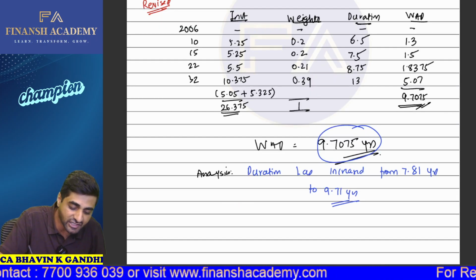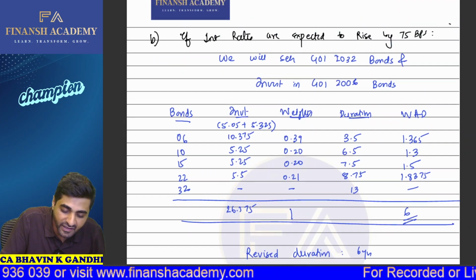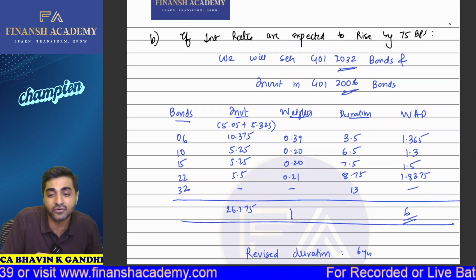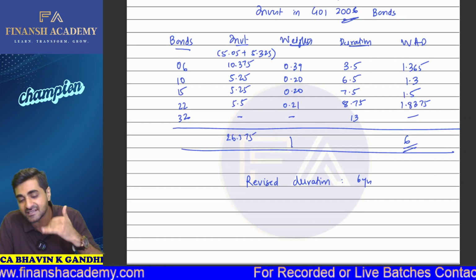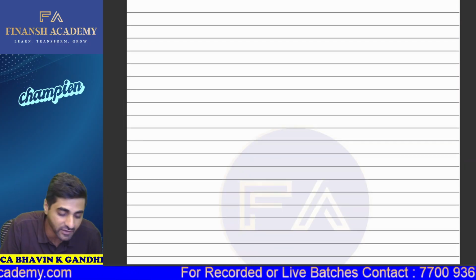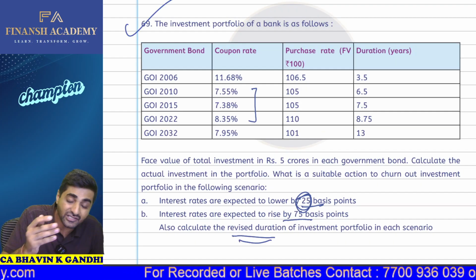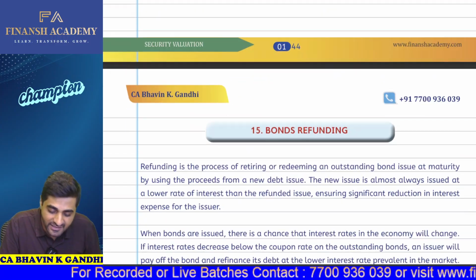Okay, so here, as you can check, we sell 2032 bonds and invest in 2006 bonds. Because of which, the revised duration comes as 6 years. So the portfolio duration has now fallen from 7.11 to 6 years. Okay. So this was a question on portfolio churning with duration. Let's continue further.